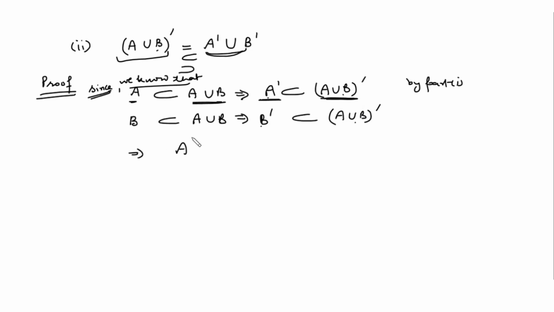So from here we have A dash union B dash is a subset of (A union B) dash.